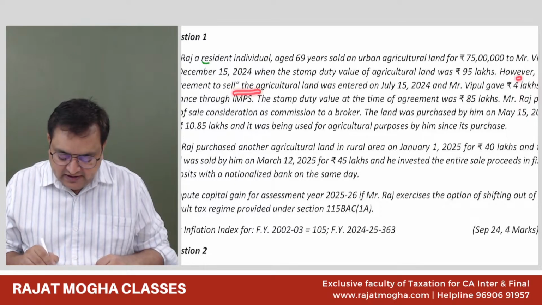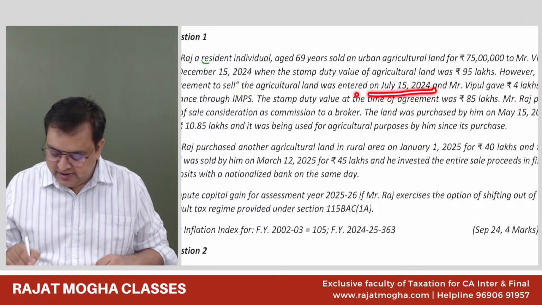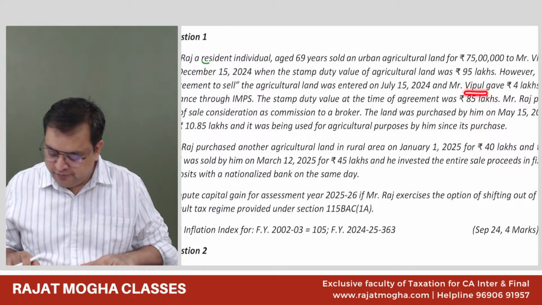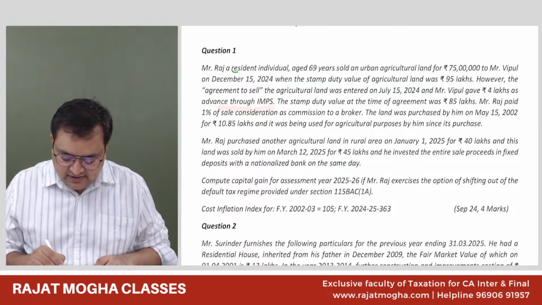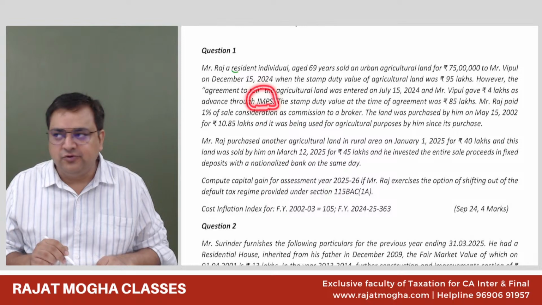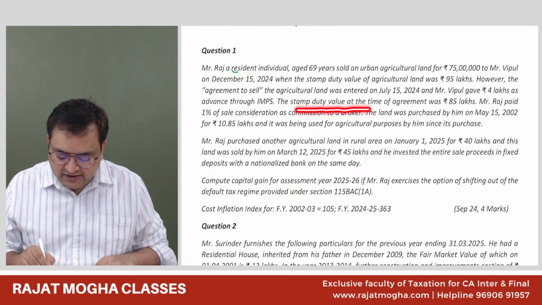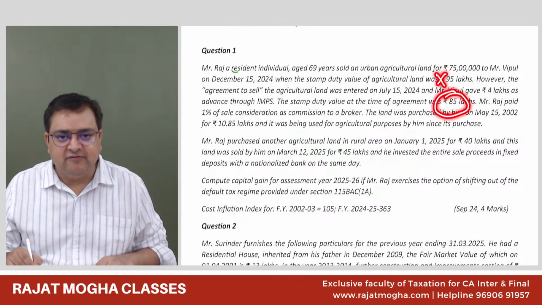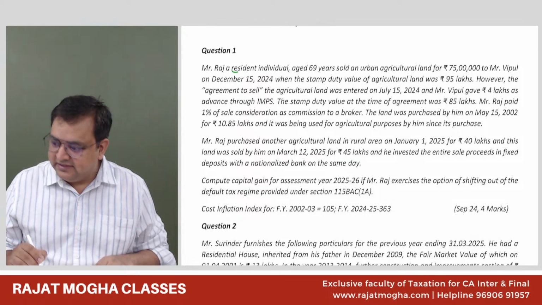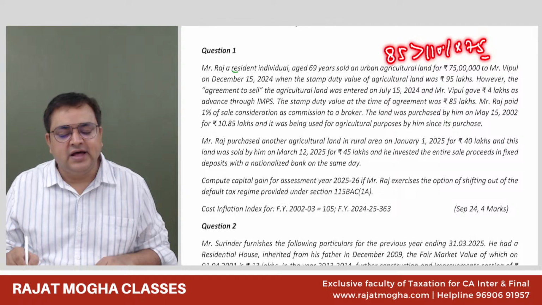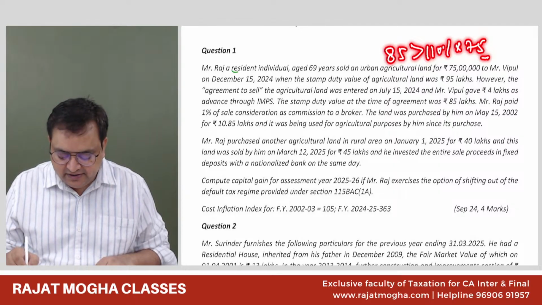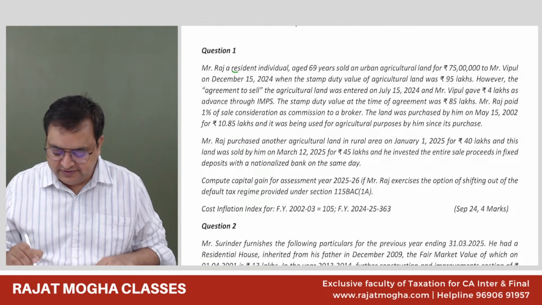However, the agreement to sell the agricultural land was entered on July 15, 2024, and Whipple gave 4 lakh as advance through IMPS. So 4 lakh rupees he has received through banking mode. The stamp duty value at the time of agreement was 85 lakh. So 85 lakh is relevant for us, and 95 lakh is not relevant. Is 85 lakh greater than 110% of the selling price 75 lakh? The answer is yes. So 85 lakh would be the full value of consideration.